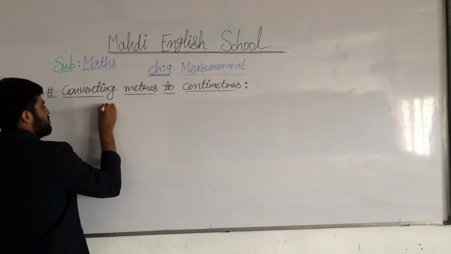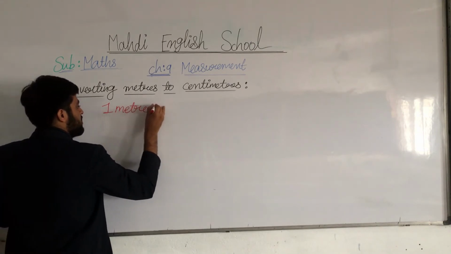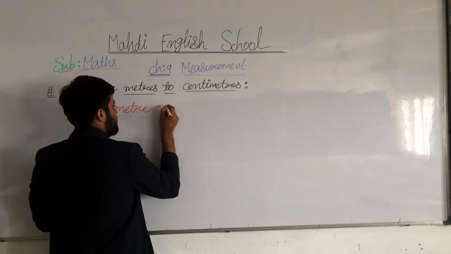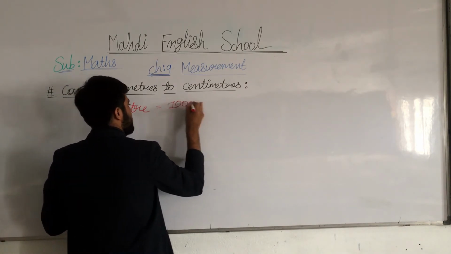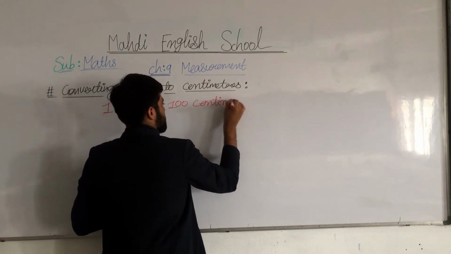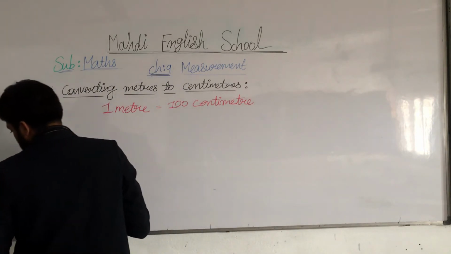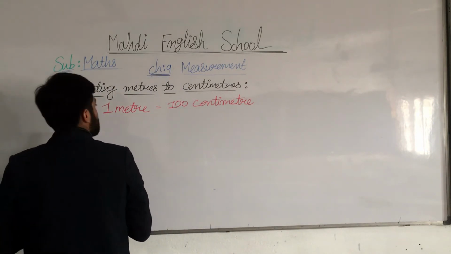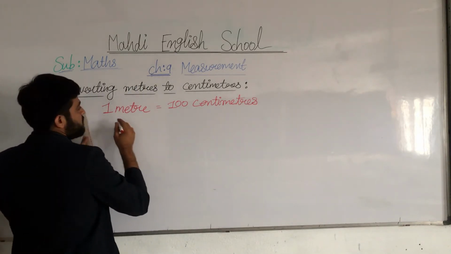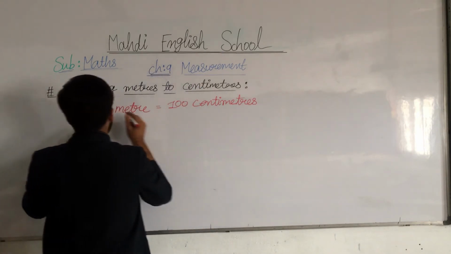So first, 1 meter is equal to 100 centimeters.